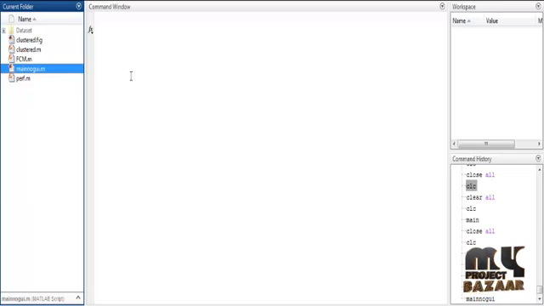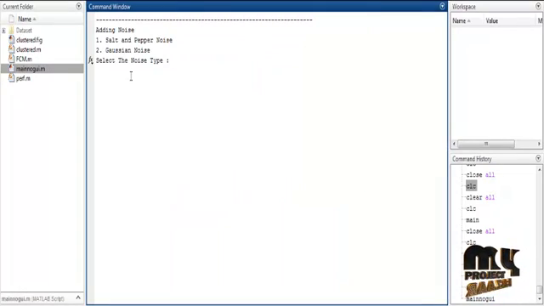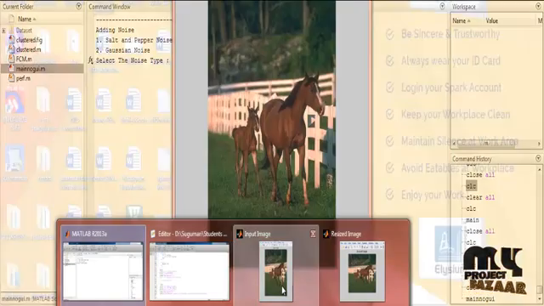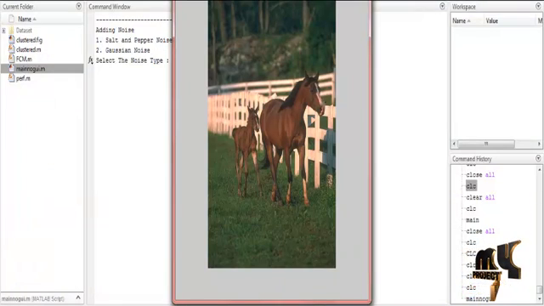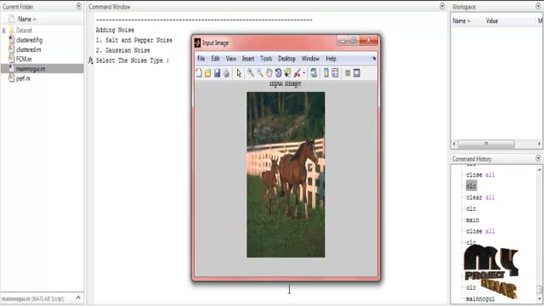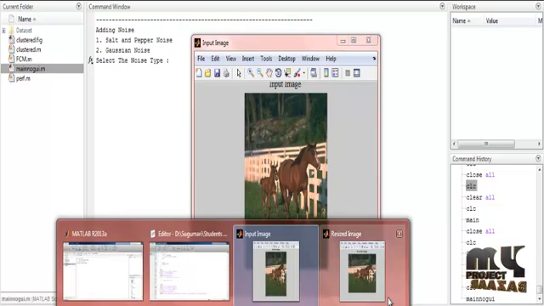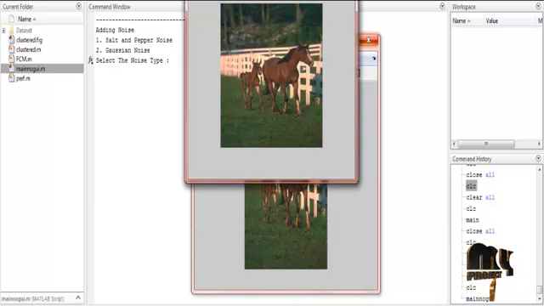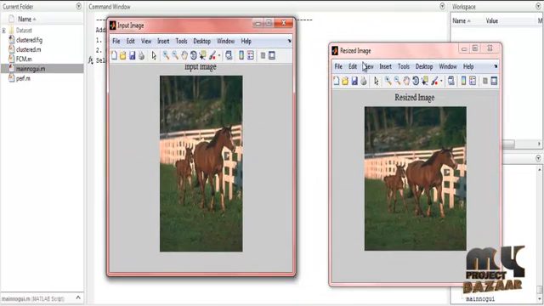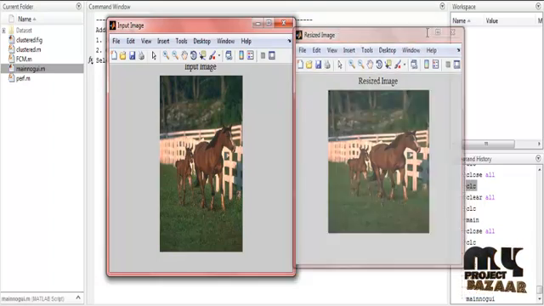Then we calculate the values for the FCM process. First of all I select the input image. So this is the input image, and in the input image I will select the horse from the data set. I select the horse and then resize. Here we are using a resize of 256 cross 256. So this is the input and this is the resized image.